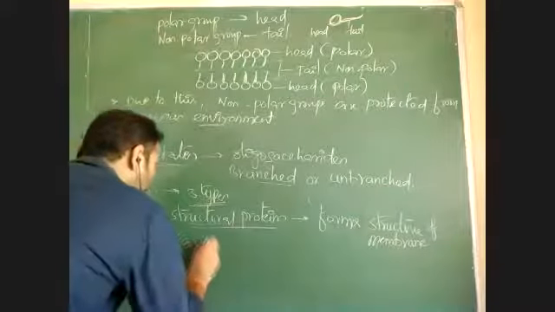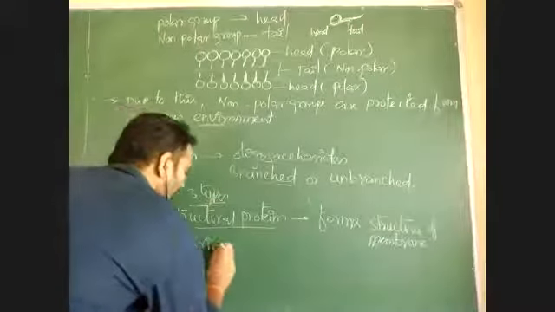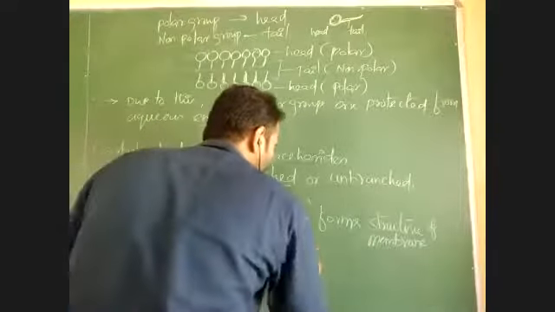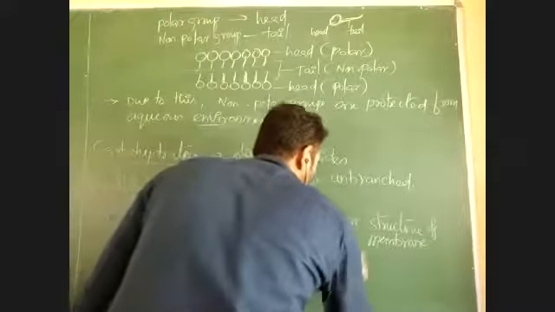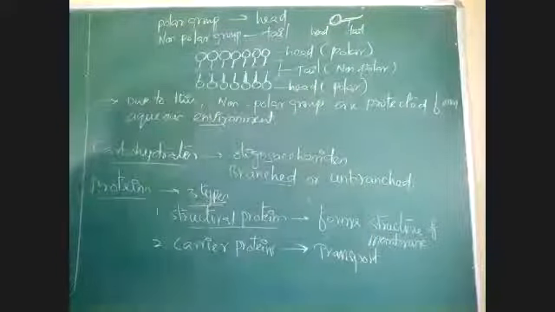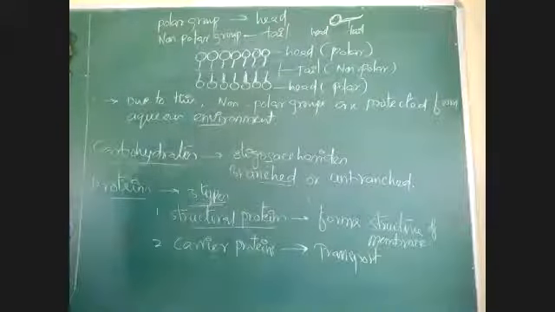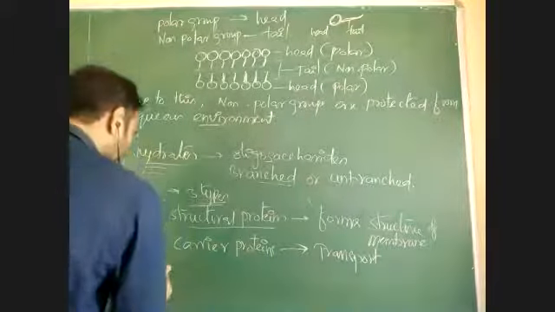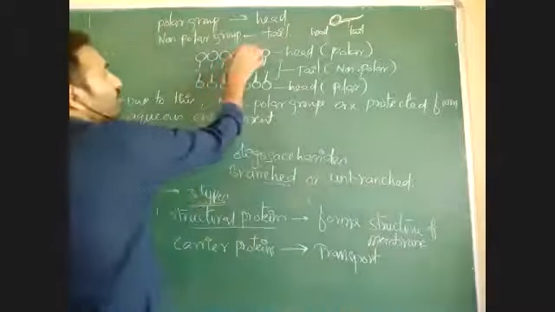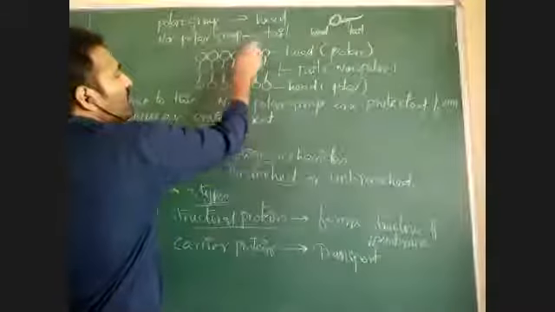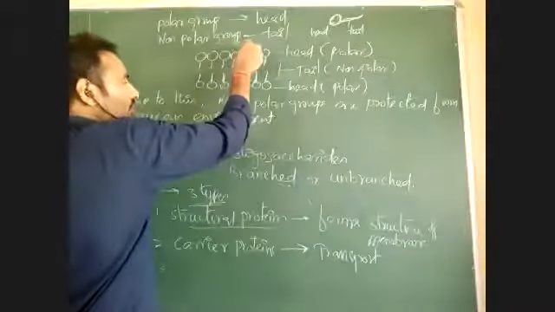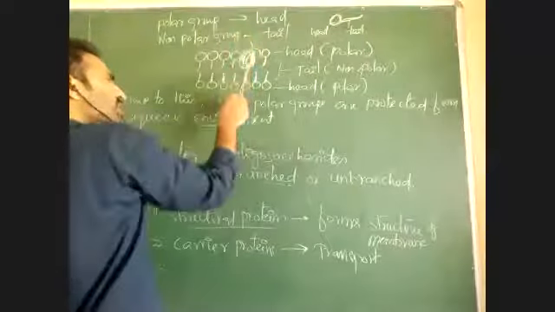Carrier proteins. Carrier proteins are those which are responsible for transport across the membrane. I told you, import and export of molecules will take place across the membrane. They are called carrier proteins. Suppose here there is a carrier protein, this carrier protein will help transport a substance from outside to inside or inside to outside.